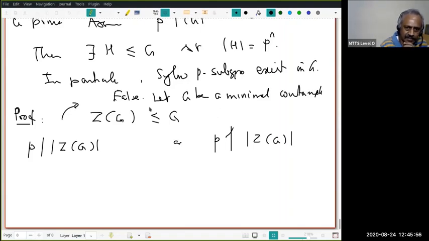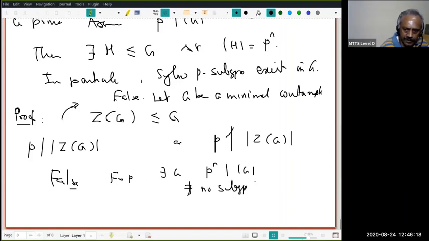So fix a prime P, then there exists a G such that P power n divides the order of G, but there exists no subgroup H of order P power n. Therefore the collection of such groups is non-empty, and we choose the minimal one. So let G be a minimal counterexample.